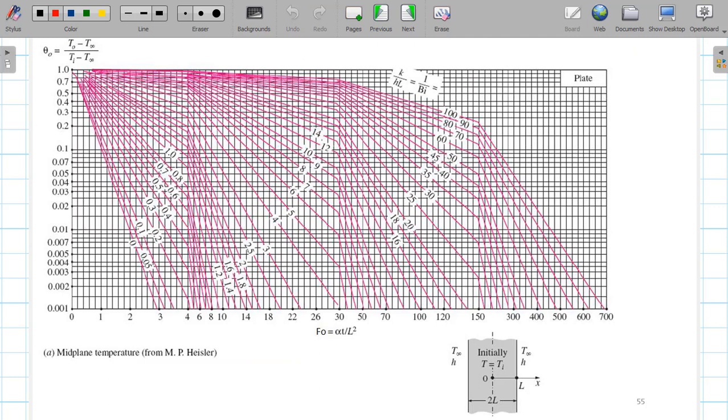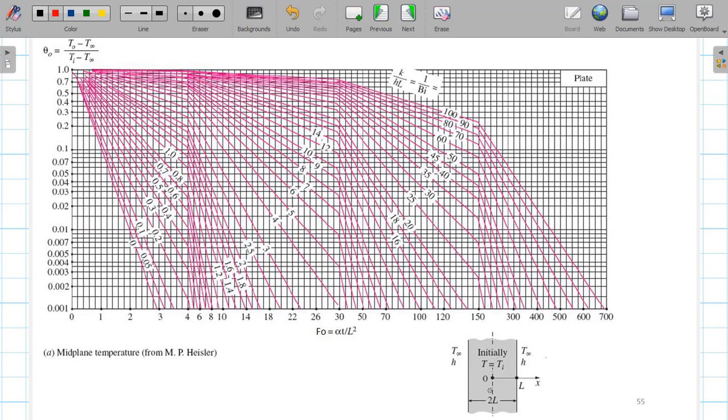Here you can see I have told you for each problem, whether it is a problem of a cylinder, sphere or a plane wall, there are 3 sets of charts. First, for the problem of a plane wall, you can see the total thickness is 2L. This is the central position. Initially the temperature is Ti everywhere, which is the same, and the outside temperature is T infinity.